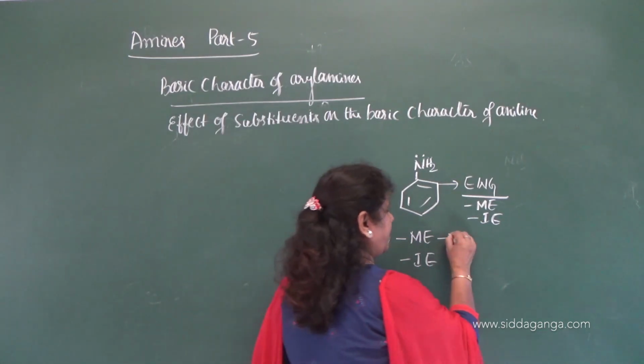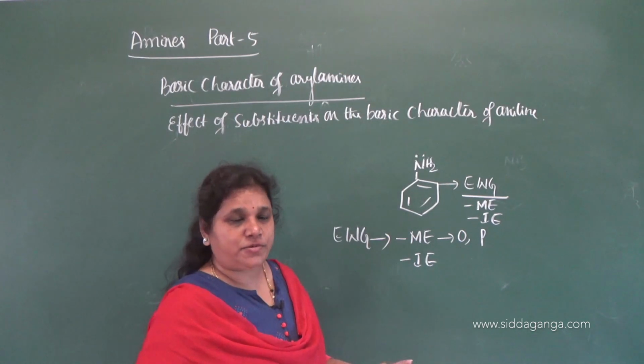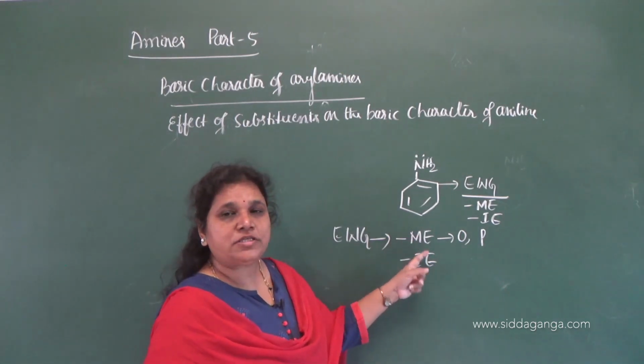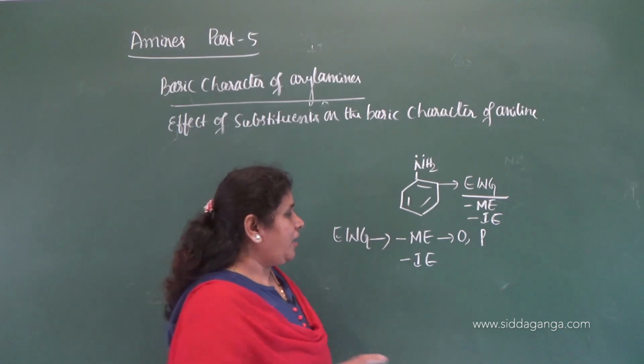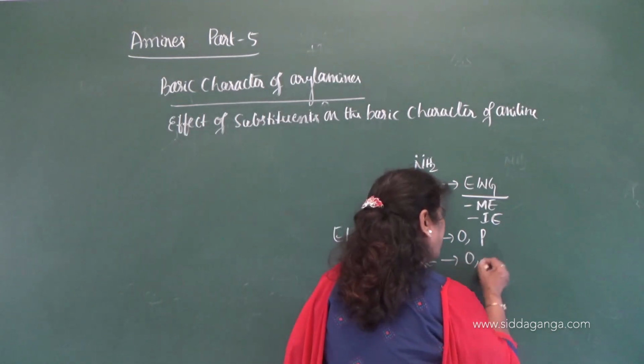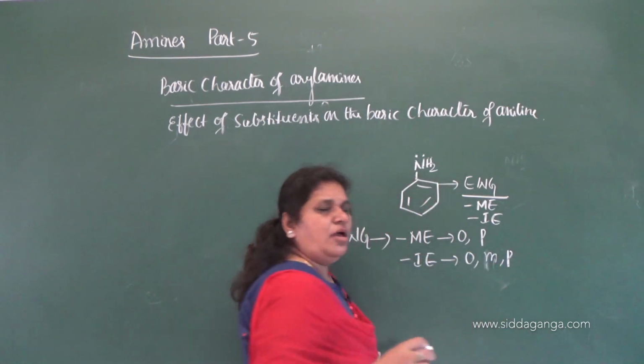So the electron withdrawing group on the benzene ring of aniline exerts a negative mesomeric effect and a negative inductive effect. The mesomeric effect operates at ortho and para positions but not at the meta position. You know the reason. The negative inductive effect is exerted at ortho, meta and para positions.